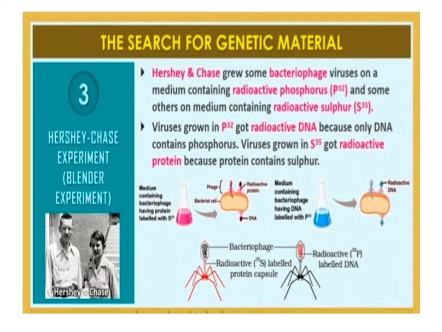They grew some viruses on medium containing radioactive phosphorus, P32. As a result, their DNA contained radioactive phosphorus. They grew some others on medium that contained radioactive sulfur, S35, so that their protein would contain radioactive sulfur.